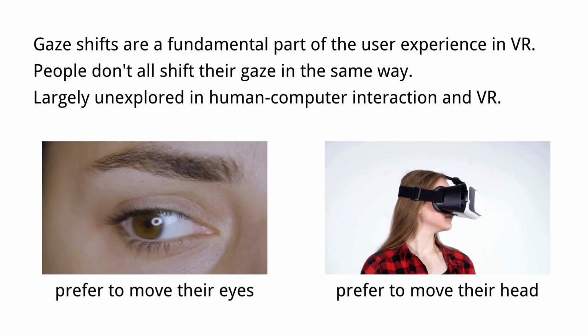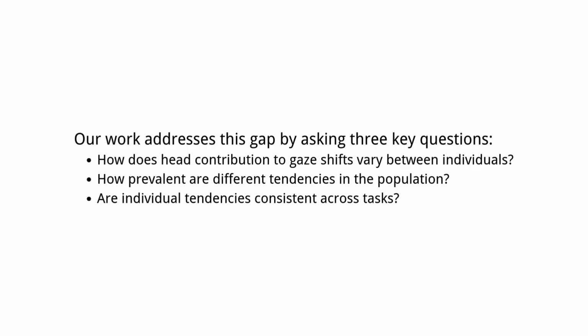Our work addresses this gap by asking 3 questions. How does head contribution to gaze shifts vary between individuals? How prevalent are different tendencies in the population? Are individual tendencies consistent across tasks?